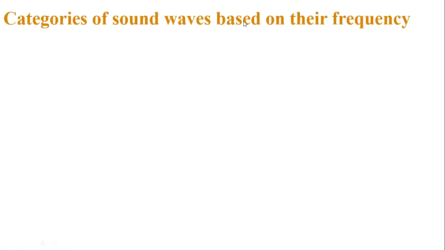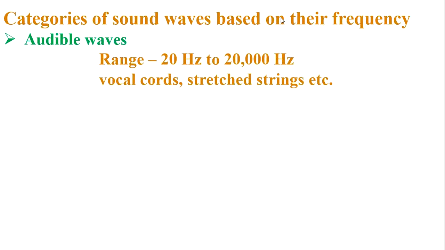Categories of sound waves based on their frequencies. Audible wave. What is called audible wave? These are sound waves with a frequency ranging between 20 Hz to 20,000 Hz. These are generated by vibrating bodies such as vocal cords, stretched strings, etc.